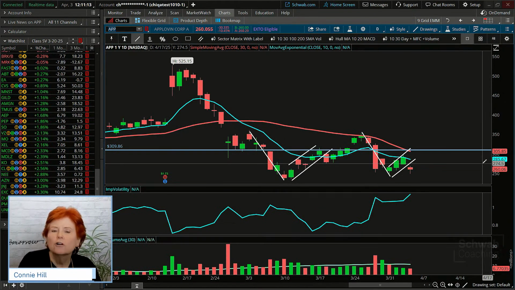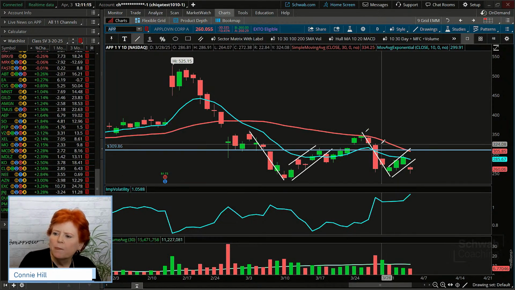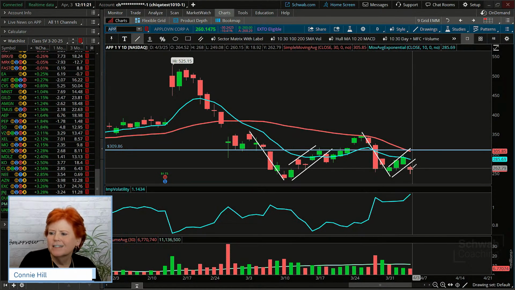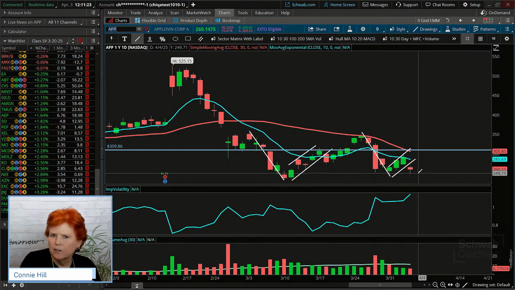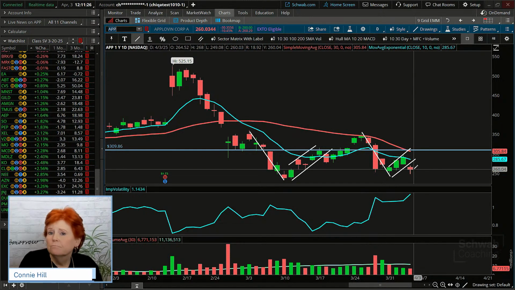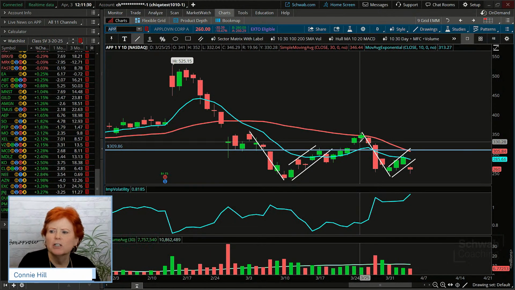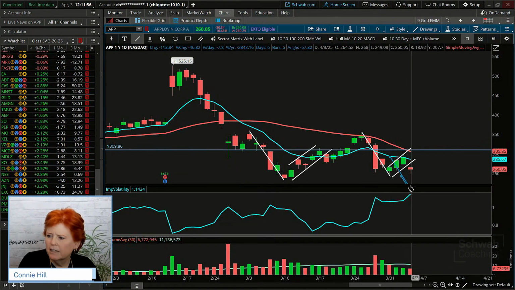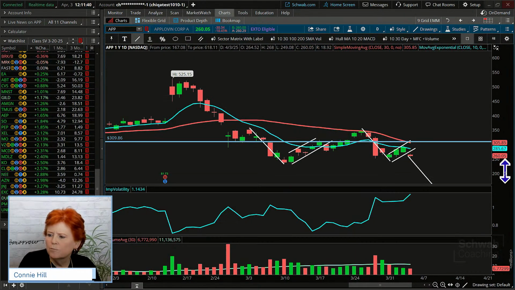And if we look at it a little bit closer to what's going on right now, we can see a flagpole. We can see the consolidating flag. And then today we see the breakout of the flag. So some traders like to use that as an entry signal. Some traders might even use this to help give them a target that they're intending or want to see the stock go to. If I duplicate that drawing and I set it down here, I can put it in one or two places.